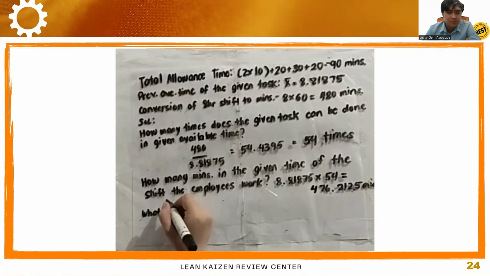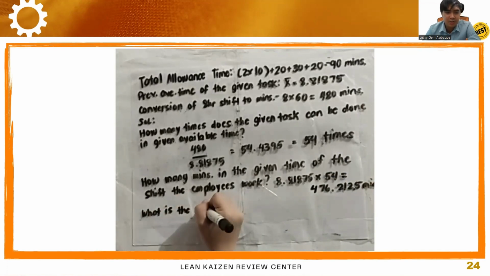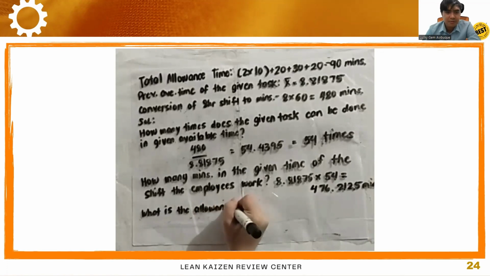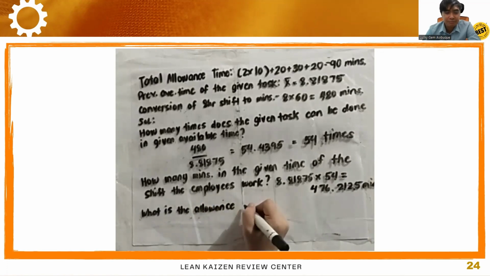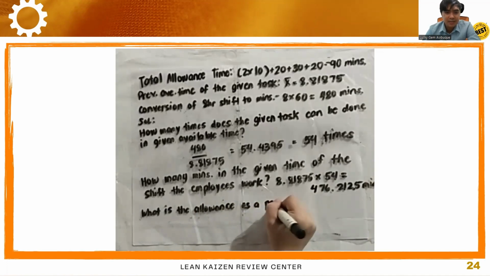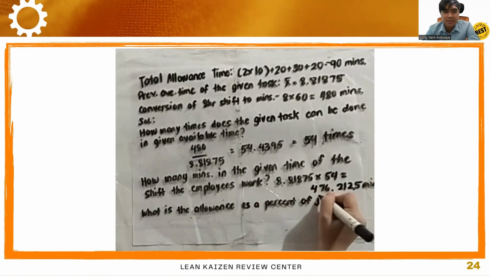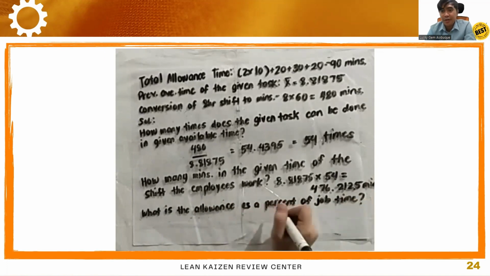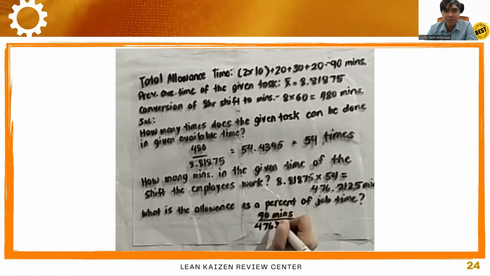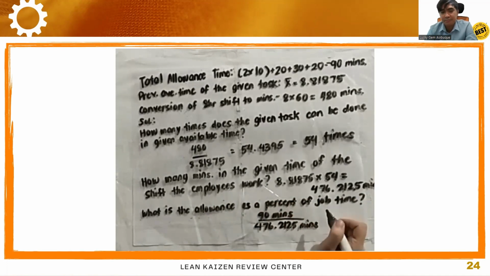Now, the question that we are going to solve, this is the question in the problem: What is the allowance as a percent of job time? So we are now ready to answer that. So we have 90 minutes, because that is the total allowance, over the 476.2125, because that is the job time, the productive time.